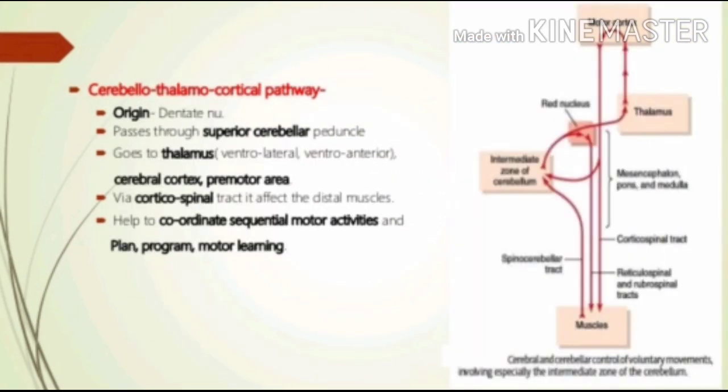Cerebello-thalamocortical pathway. It originates in the dentate nucleus, passes through the superior cerebellar peduncle, goes to thalamus, ventrolateral and ventroanterior, cerebral cortex and premotor area. Via the corticospinal tract, it also affects the distal muscles. It helps to coordinate sequential motor activities, plan, program and in motor learning.